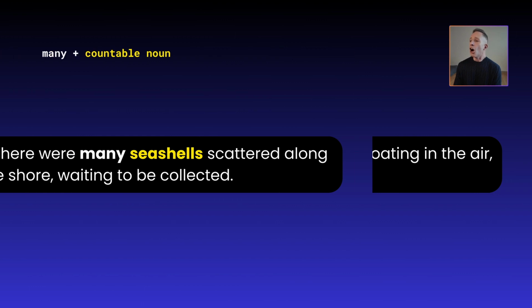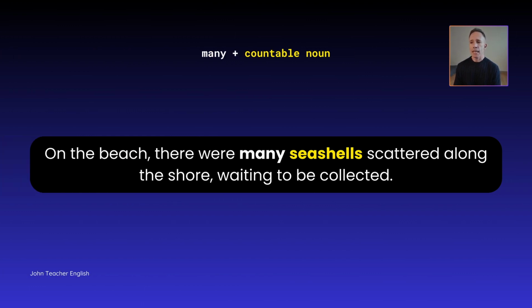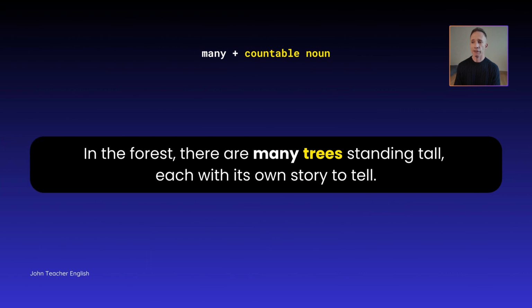Okay? On the beach, there were many seashells scattered along the shore, waiting to be collected. In the forest, there are many trees standing tall, each with its own story to tell.